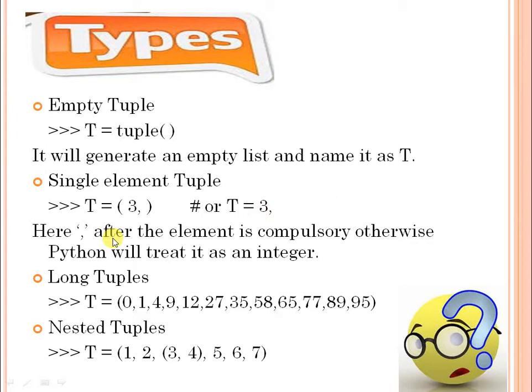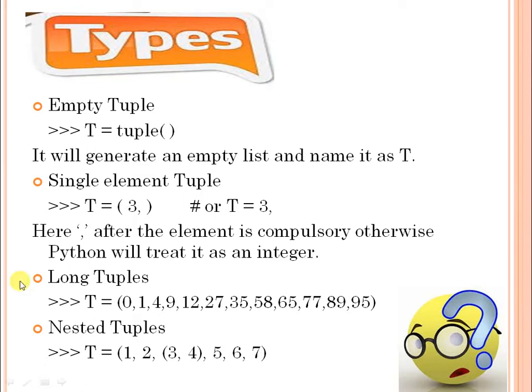Here putting a comma after the element is compulsory, otherwise Python will treat it as an integer. This is the difference while creating a single element list and a single element tuple. Please remember this point with respect to tuples.